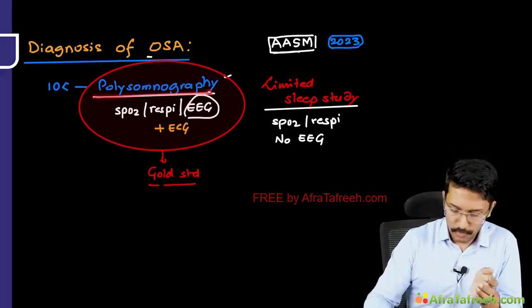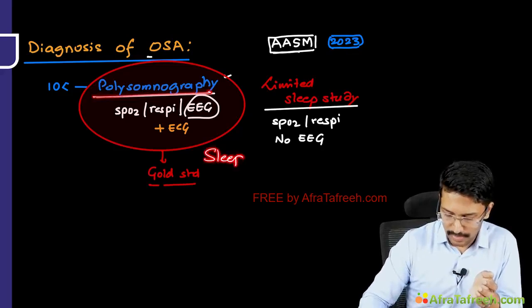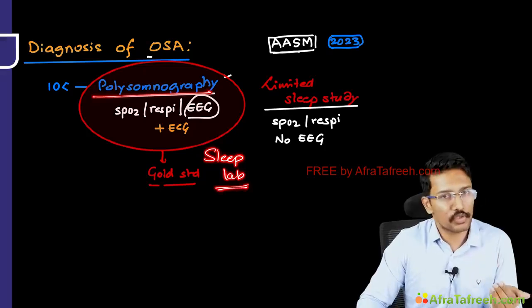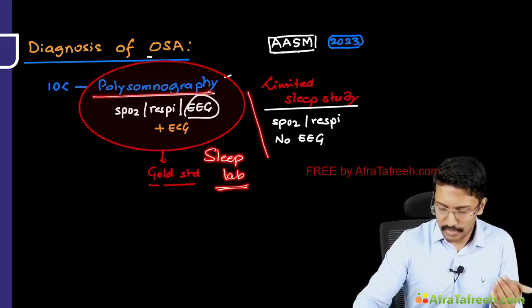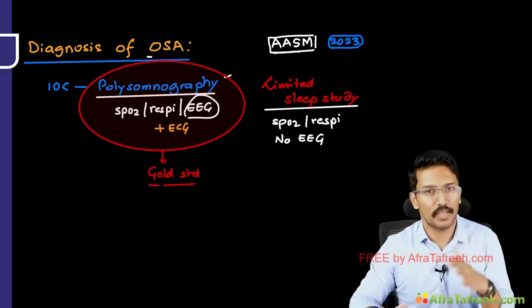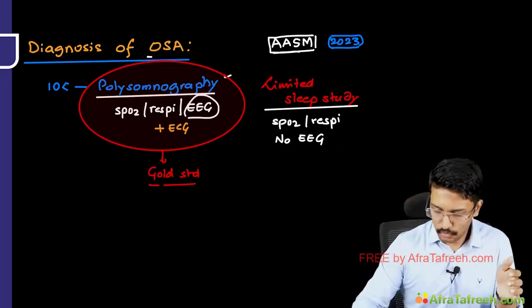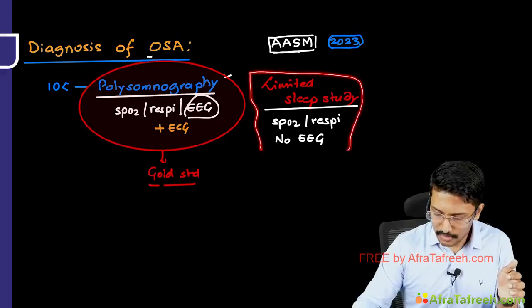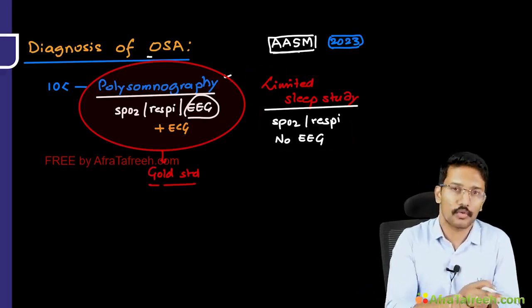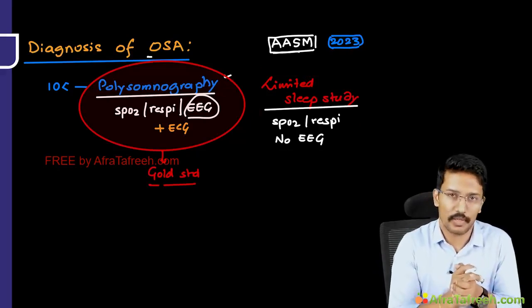For polysomnography, the patient has to come to a sleep lab, which are only present in a handful of hospitals in most of the metro cities. But this limited sleep study can be carried out at the patient's home, and obviously something is better than nothing. So most of us in clinical practice rely on limited sleep study rather than polysomnography for the diagnosis of obstructive sleep apnea. Okay.